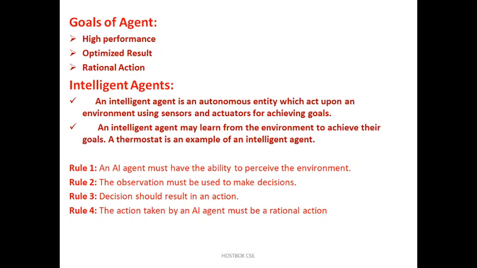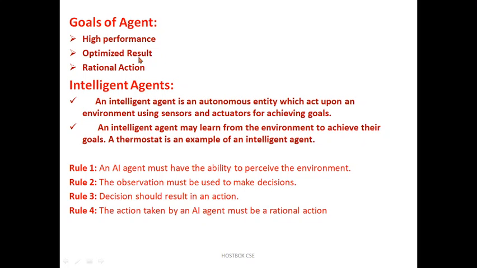Now what are the goals of an agent? One is high performance, another is optimized result, another is rational action. What is high performance? That means whatever we are developing, the agent software or robotics, it should not have lower performance. High performance means it achieves the target, takes decisions properly and does the work assigned. Optimized result means exact result. What kind of result are we expecting?